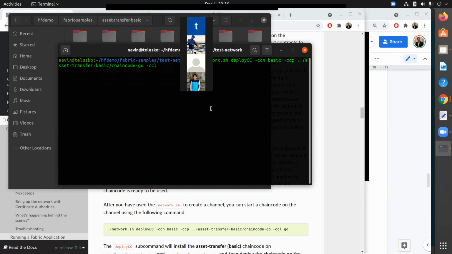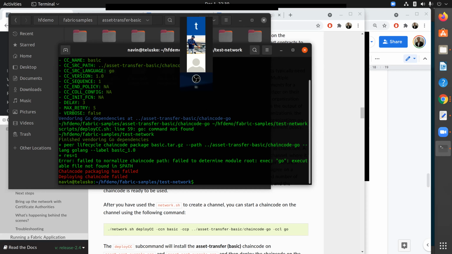Yes, audible. Okay, great. So basically, we'll deploy this and we'll also mention the language Go. If you want to change the language, you can give -L and mention the language name and it should work. But basically, language is not a concern now because we're not going to see the code. So let's run this. Now this will deploy your chain code. It's not working. Okay, what went wrong?